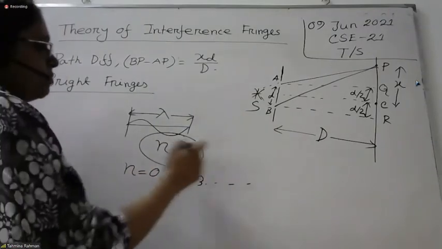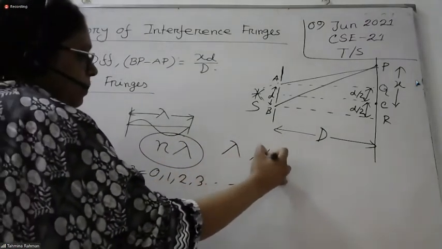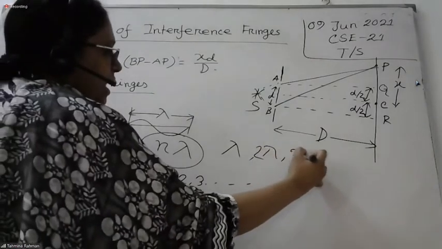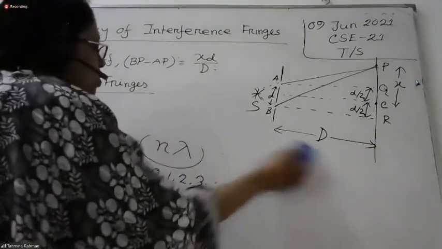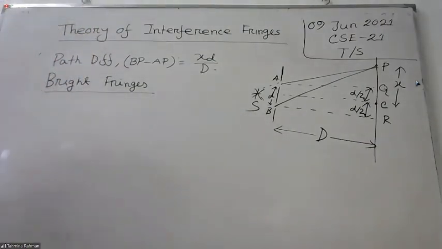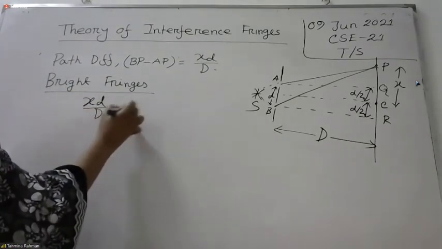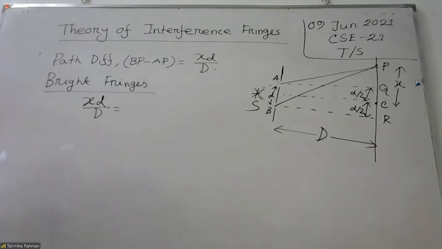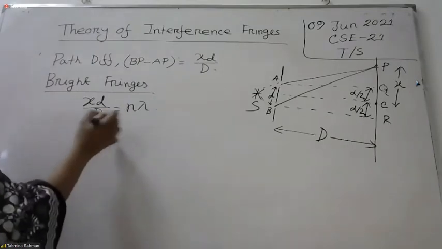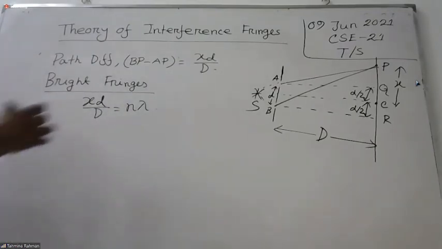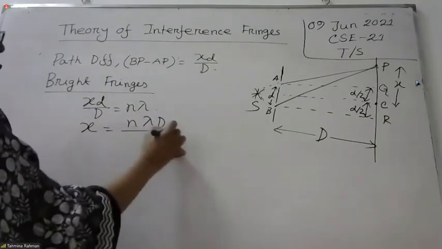If it is central, then N is 0. Then it may be lambda, 2 lambda, 3 lambda, like this. You have to take the complete wavelength. So if you want to get a bright fringe, our path difference, which we calculate as x d by D, is equal to N lambda. N is the integer. From here we can arrange x equal to N lambda D by d.